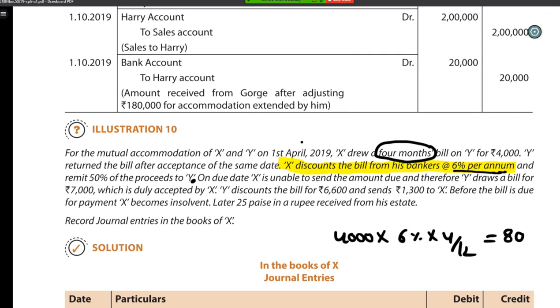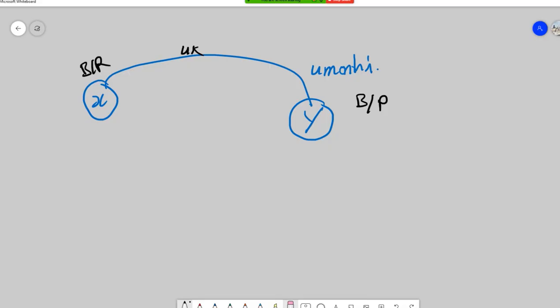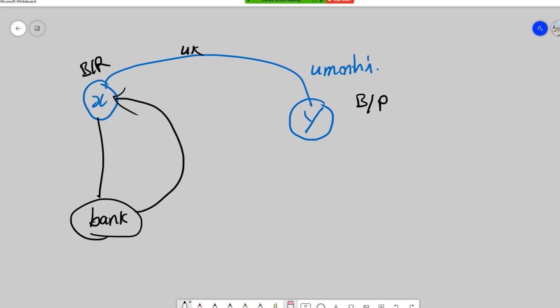After discounting, you will be receiving 3,920 rupees from the bank. Now, who drew the bill? X drew the bill. Who discounted the bill? X discounted the bill with the bank, and from the bank X received 3,920 rupees.